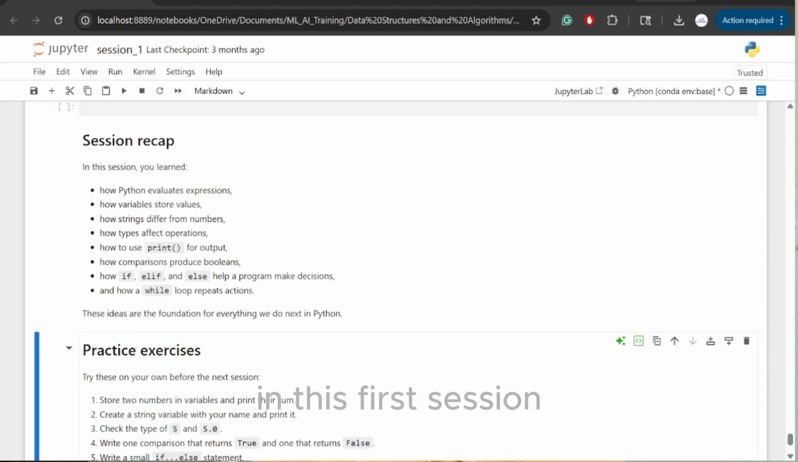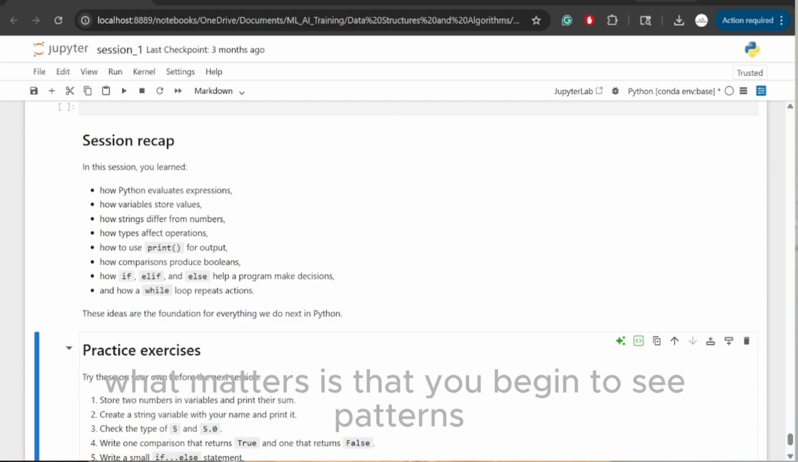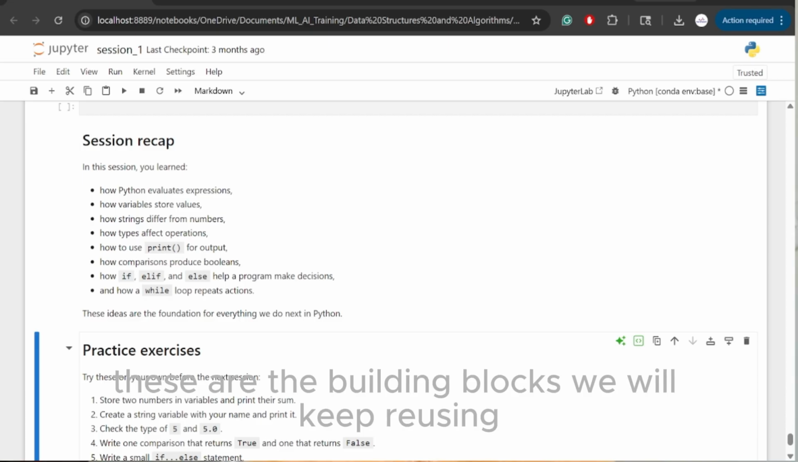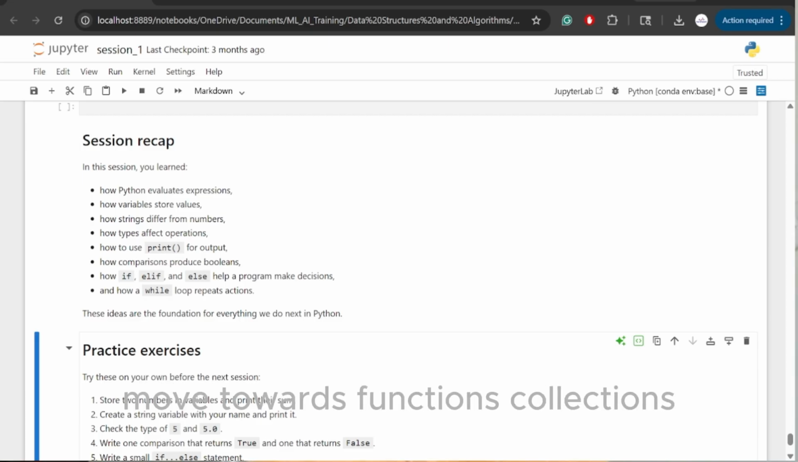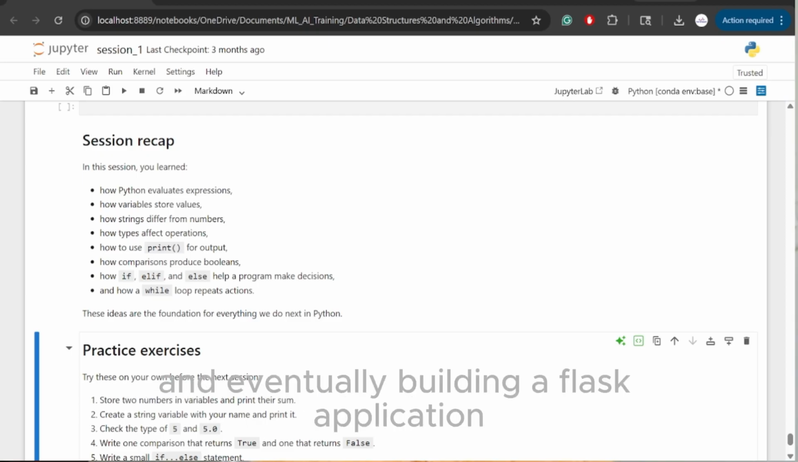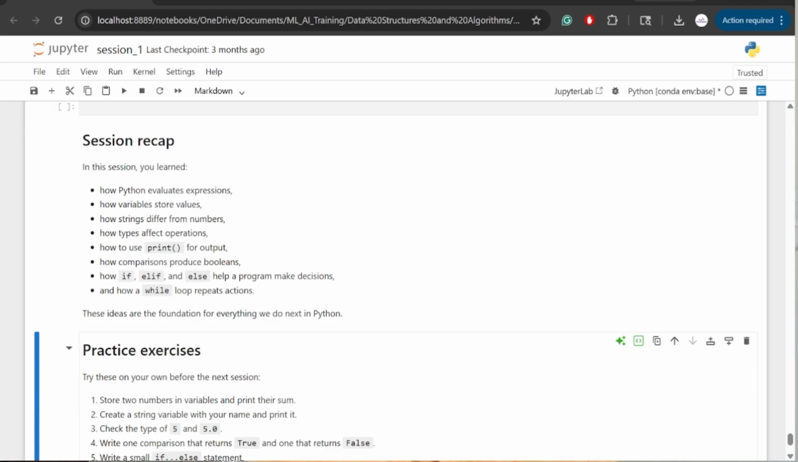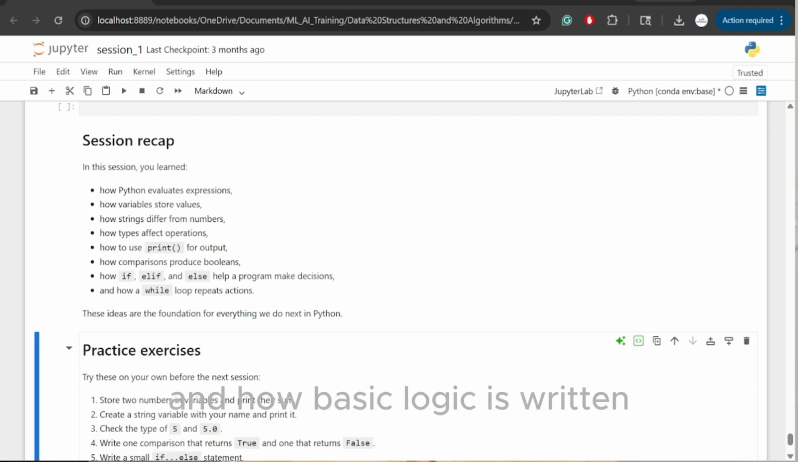In this first session, I do not want you to worry about memorizing every operator or every error type. What matters is that you begin to see patterns: values, variables, types, conditions, and repetition. These are the building blocks we will keep reusing. In later sessions, we will gradually move towards functions, collections, lists, sets, working with files, and eventually building a Flask application and automating deployment related workflows with GitHub Actions. For now, the win is simple. Understand how Python executes code and how basic logic is written.